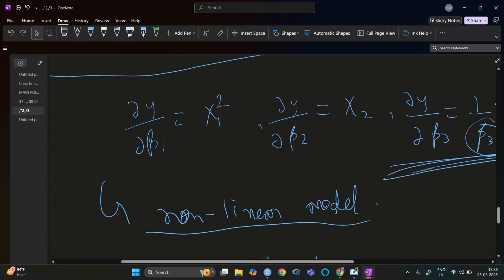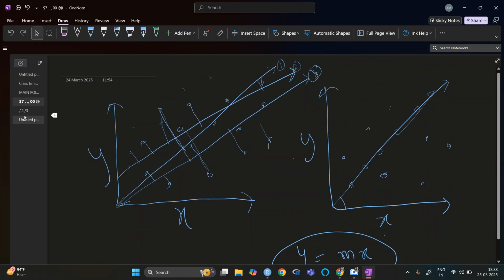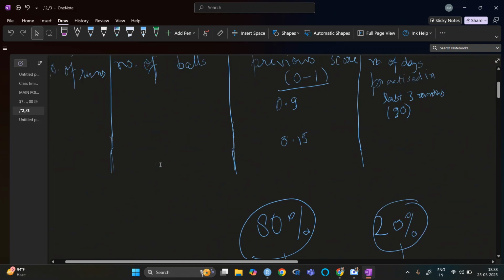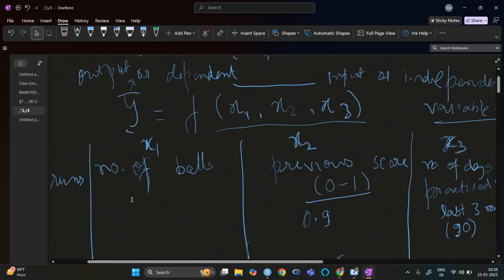Like in our case, the problem is the number of runs. And the dependent one is the number of balls, previous score, number of practice days.